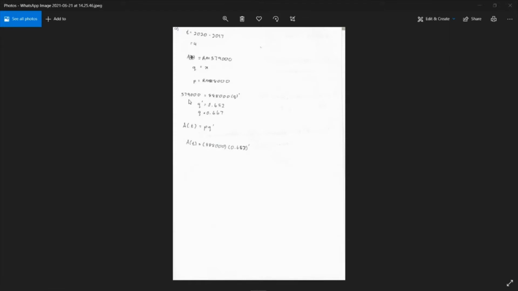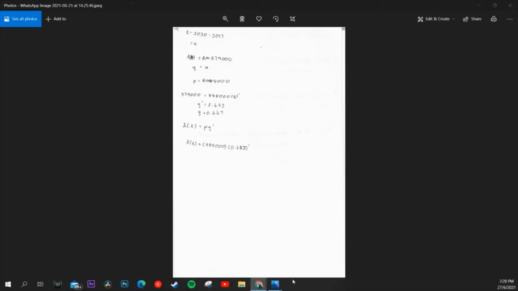Therefore, A(t) is 579,000 equal to 888,000 times Q^3. So Q^3 will be equal to 0.65, and then for the normal Q it will be 0.867. Therefore, A(t) equal to 888,000 times 0.867^t.